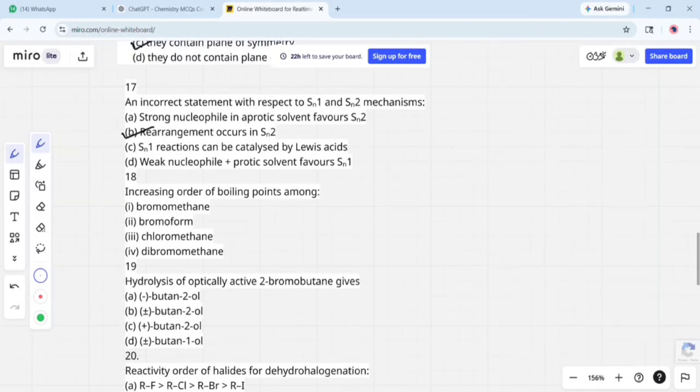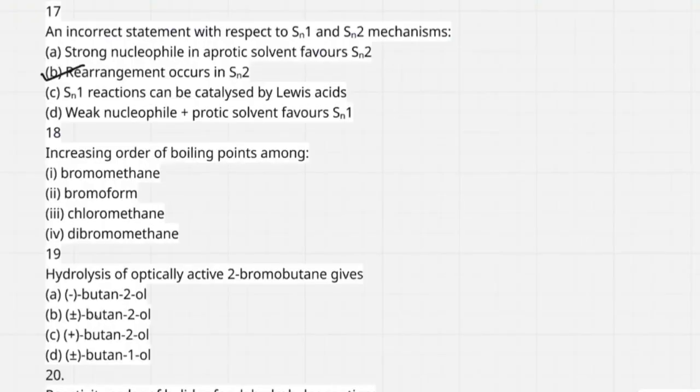Next, I move to question number 18. Order of boiling points among these. Already we know that boiling point increases if molecular mass increases. So, bromomethane, bromoform, chloromethane and dibromomethane. Here all have only one carbon atom.